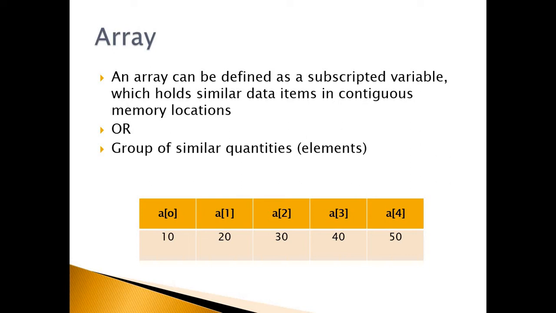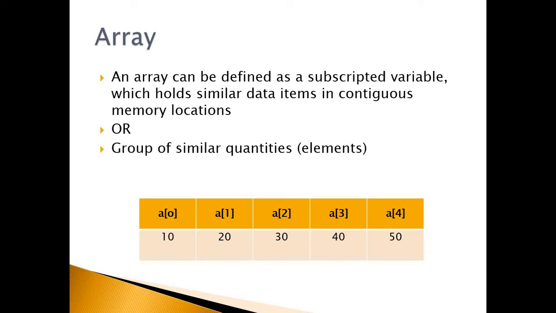So like this, the elements are stored in continuous memory locations and are referred to by using the same name. With the help of the same or a single variable, we can store a group of elements which have the same data type.